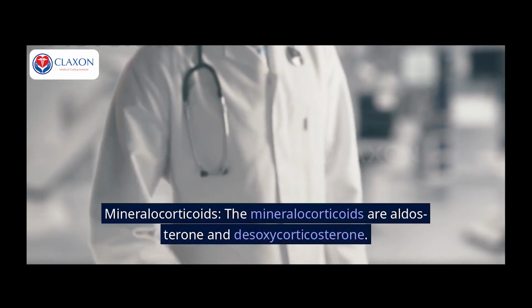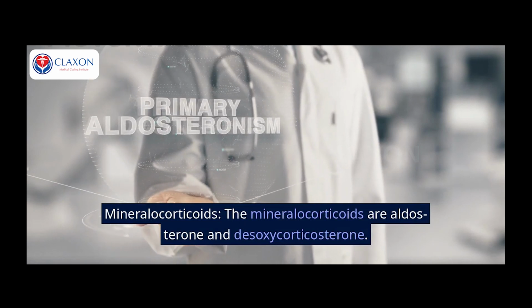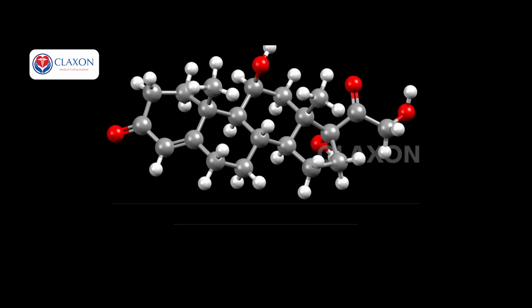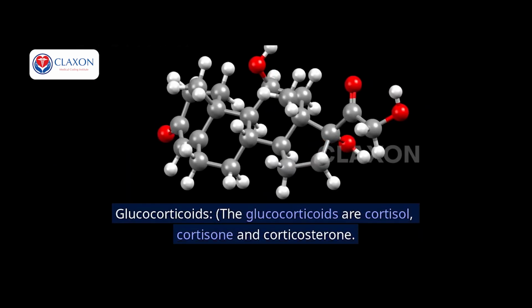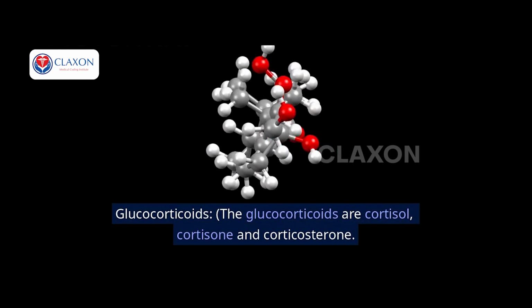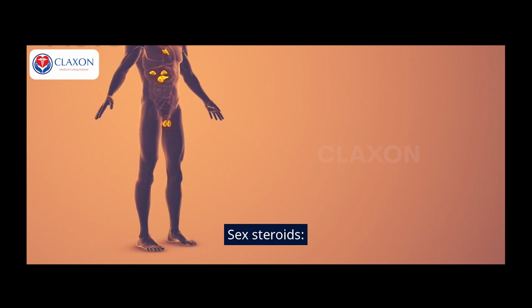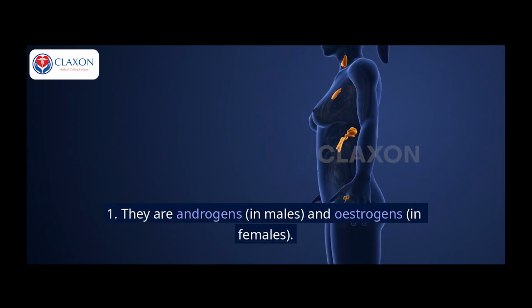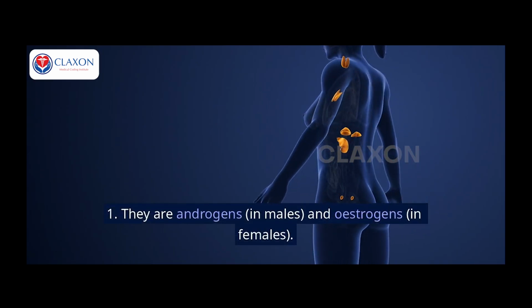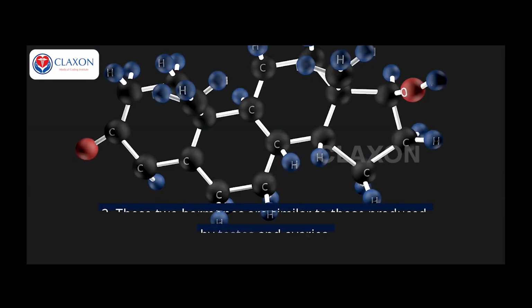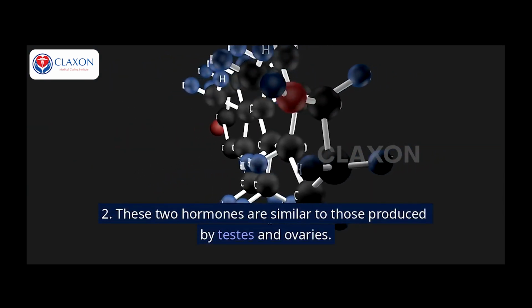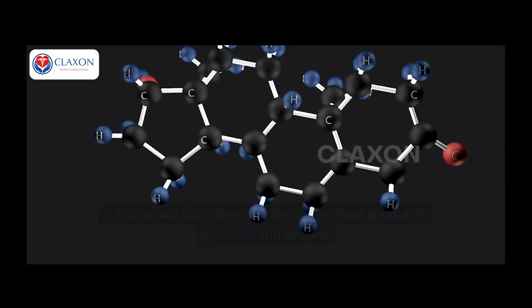Mineralocorticoids. The mineralocorticoids are aldosterone and desoxycorticosterone. Glucocorticoids. The glucocorticoids are cortisol, cortisone and corticosterone. Sex steroids. 1. They are androgens, in males, and estrogens, in females. 2. These 2 hormones are similar to those produced by testes and ovaries.